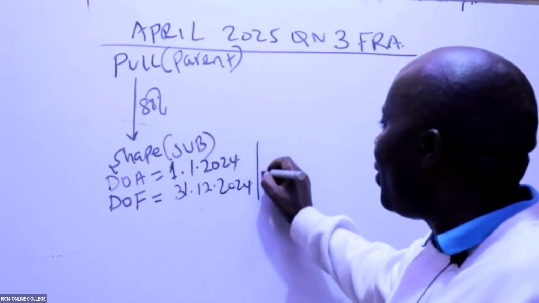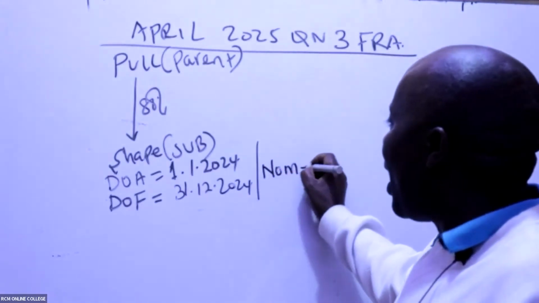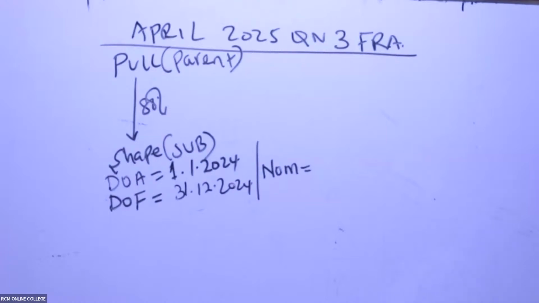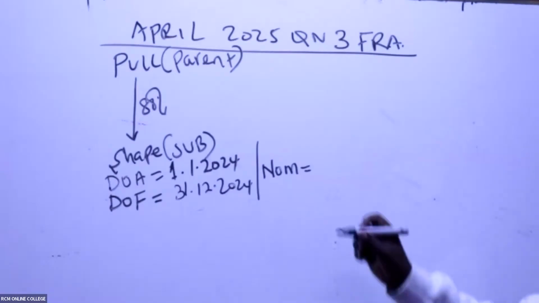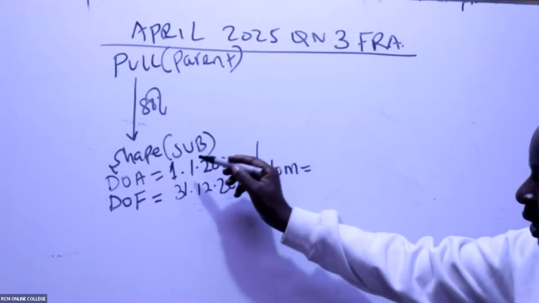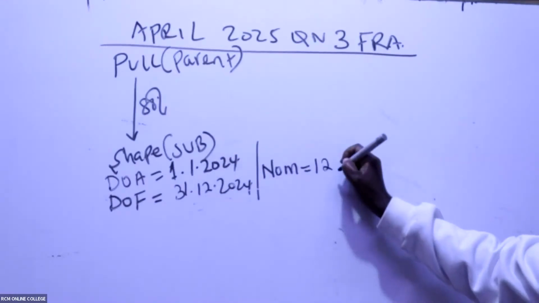So then, ladies and gentlemen, could you kindly tell me how many months did I stay with this subsidiary in the financial year? In this financial year, ending here, we stayed with this subsidiary for a whole 12 months.